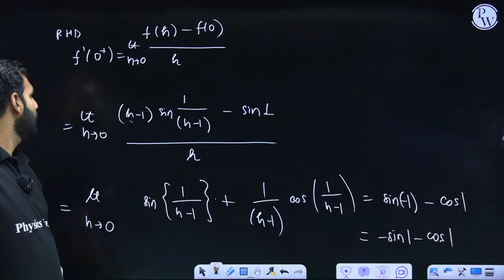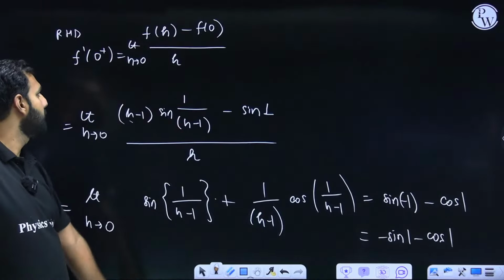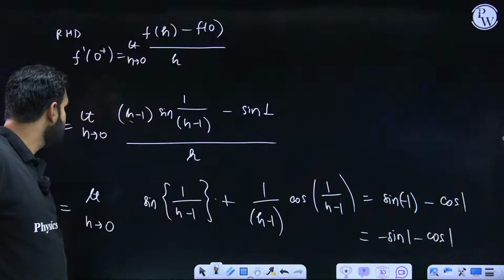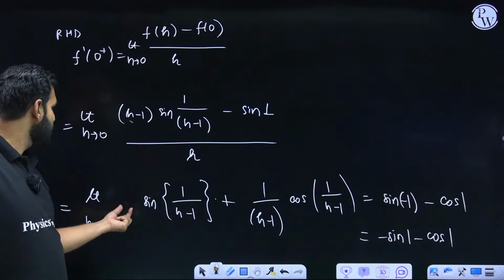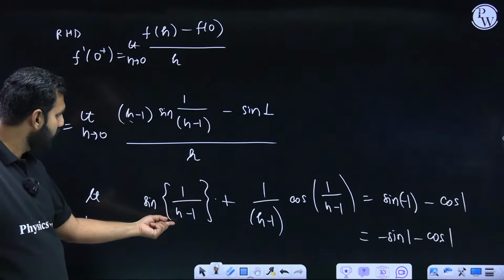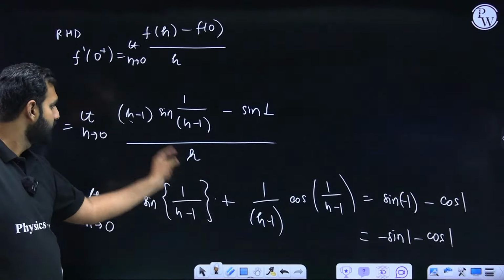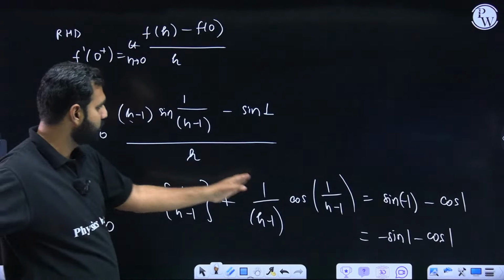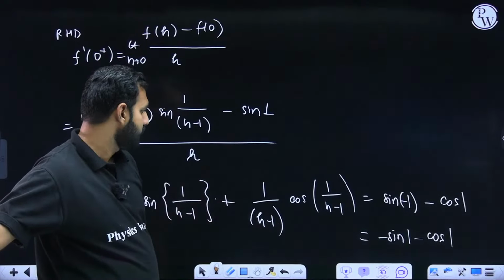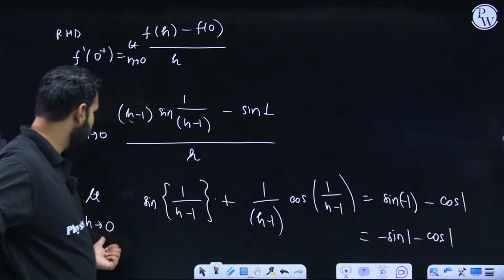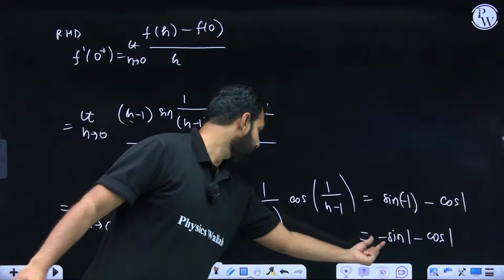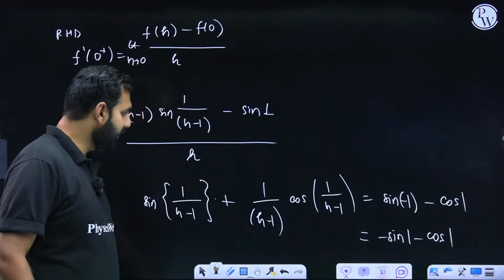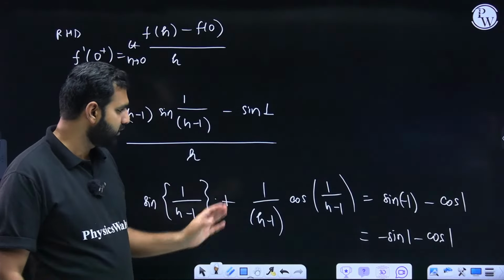f of h minus f of 0 upon h, where f of h is h minus 1 times sine 1 upon h minus 1. So there, when I differentiated this part, h minus 1 differentiated becomes 1. This is sine 1 upon h minus 1, which stays like this, plus. Then I keep h minus 1 like that only, sine 1 upon h minus 1 differentiated gives cos 1 upon h minus 1, times 1 upon h minus 1 squared, so that gets cancelled when you replace h by 0. This is minus sine 1, that is there. And that is minus cos 1, because cos is basically what? An even function. So minus 1 gets consumed. So this is minus sine 1 minus cos 1.